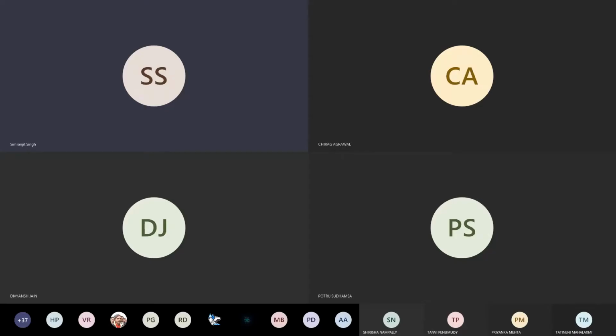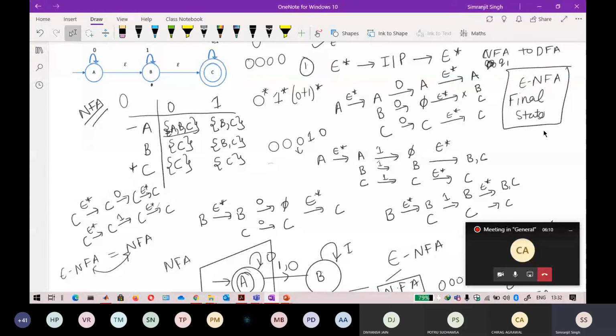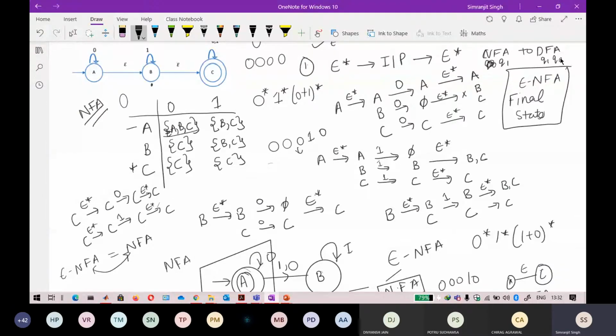Q1 is final. So exactly in DFA, what will happen? Every state, any state that contains Q1 will exactly be final. Okay, so we have studied NFA to DFA conversion. We have studied this, but for this epsilon NFA to NFA conversion, the concept is a bit different.